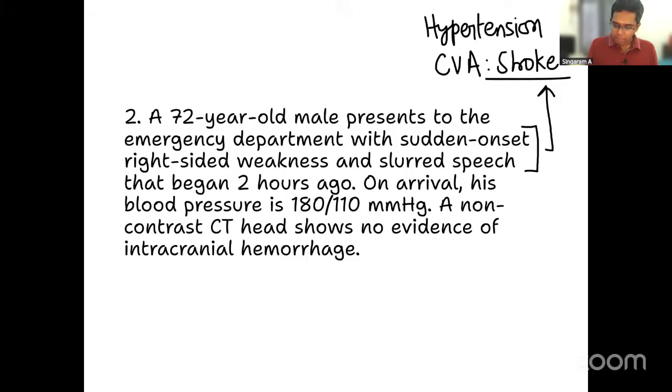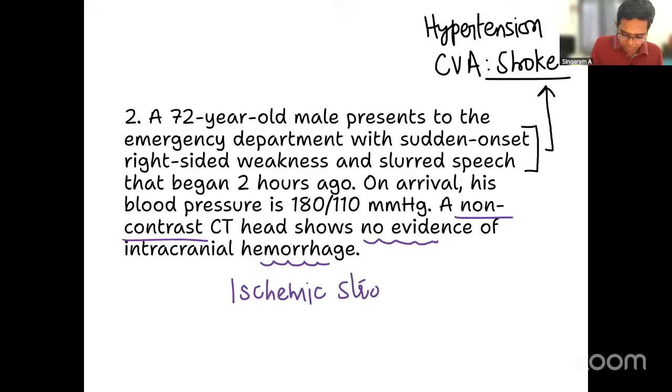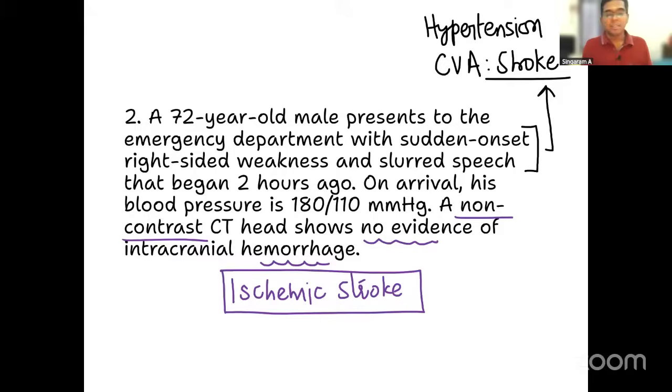Now, in suspected cerebrovascular accident, you will always perform a non-contrast CT, which is what was done here. It shows no evidence of intracranial hemorrhage. That means it is not hemorrhagic stroke. Then what is the type of stroke? If hemorrhage is ruled out, what is the other variety of stroke? Very correct. It is ischemic stroke. So that is my thinking at this point of time. It's going to be ischemic stroke.